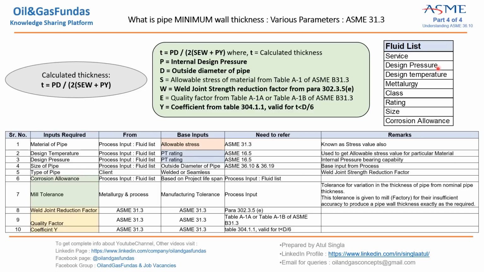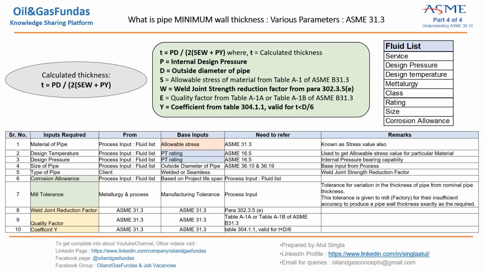Okay, so we are getting design pressure and temperature. Process is giving us the range of pressure and temperature. Then metallurgy, what kind of material we are going to use. Class rating, which we are going to discuss in detail in the next slide when we discuss PT rating.